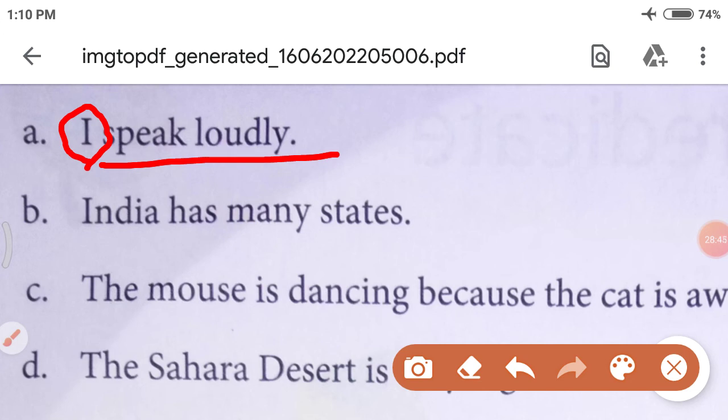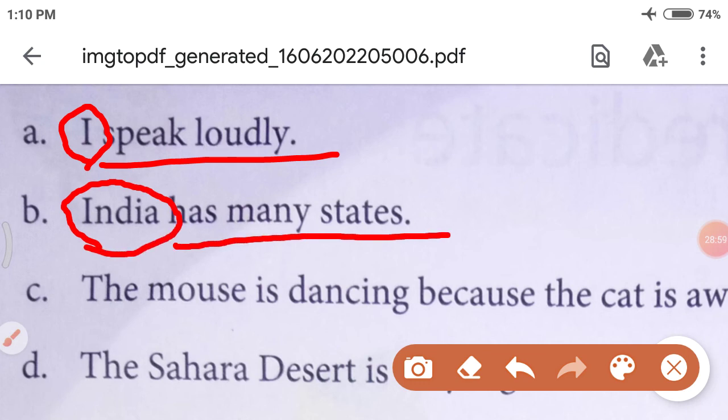Number B, India has many states. So in this sentence, what are we talking about? Yes, about India. So India is the subject and the remaining part, which gives information about the subject, is the predicate.